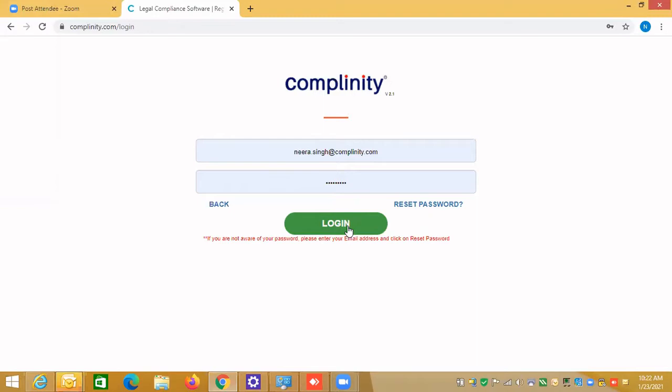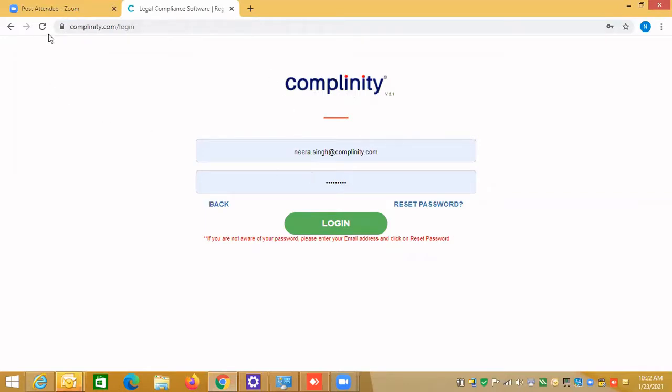In our organization, we have 50 to 60 people, and only 1 or 2 people from the support team can access, in case you are facing any problem. The system is launched on Amazon Web Services with a secure HTTPS server protocol, so you don't have to worry about your data. Data is very secure. So let me log in to the system.